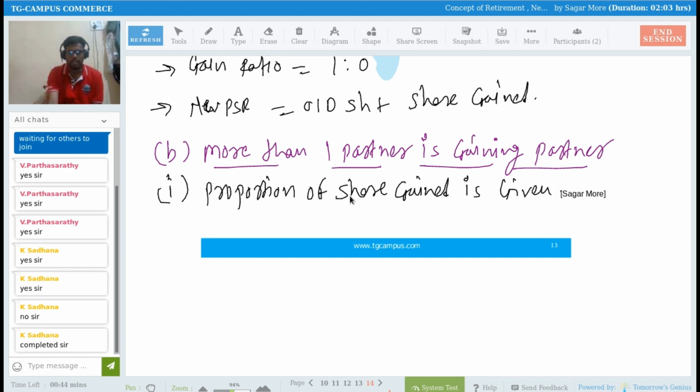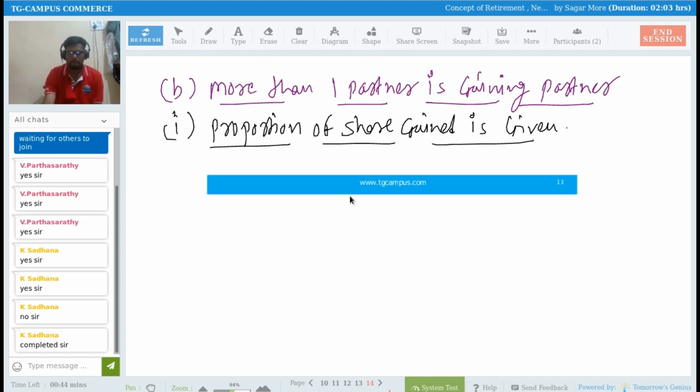Sir, if the proportion is given, then we have to simply follow the steps. Step number one, calculation of share gain. What is the formula for calculation of share gain?